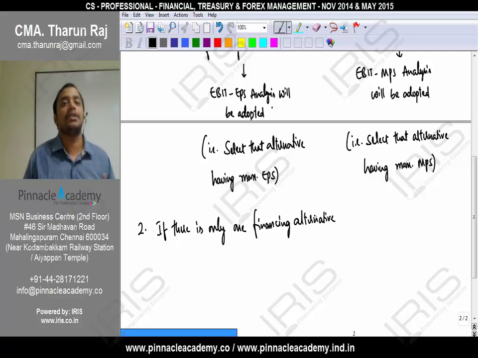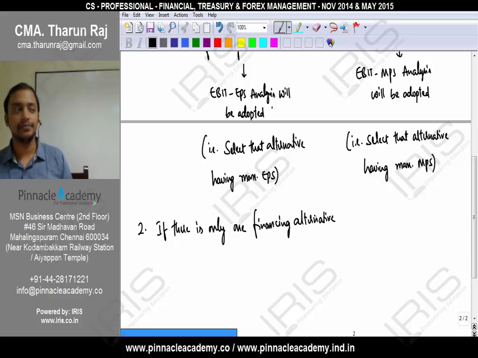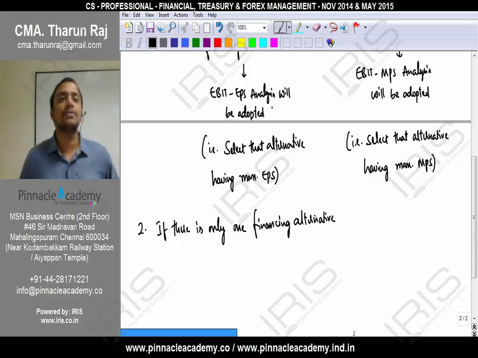Whether to accept it or reject it, we need to decide. How will we decide? Any idea? We have only one alternative. Okay. That alternative is, say, 50% from equity, 25% from debt, 25% from preference. Now we need to choose whether this alternative should be accepted or rejected.